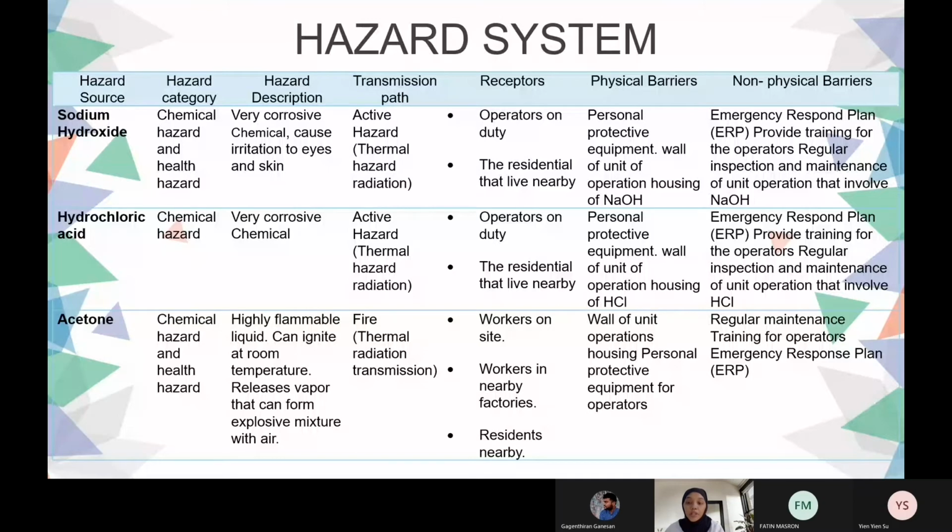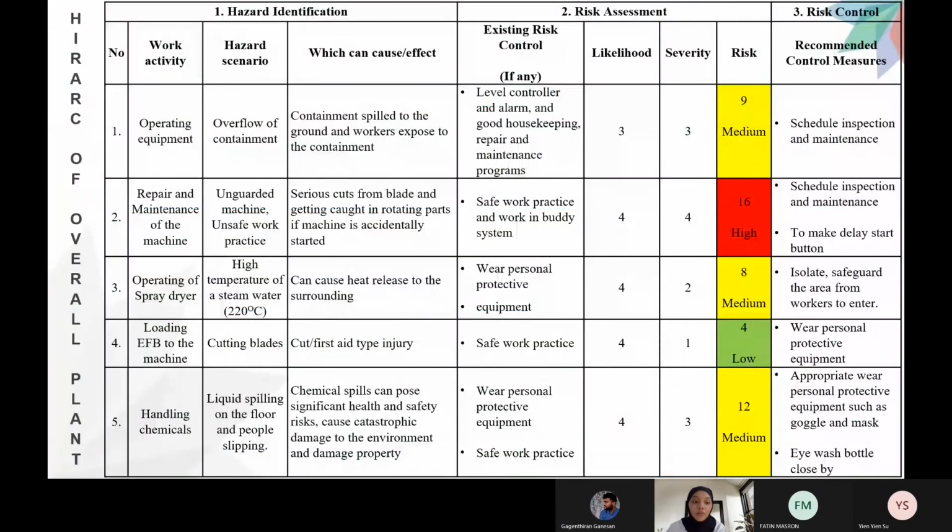For the non-physical barrier, we need to have an emergency response plan. Also provide training for our operators, and regular inspection and maintenance for all the plant units that involve hydrochloric acid. In the hierarchy of our plant, for the spray dryer, we have a high temperature of the steam, which can cause heat release to the surrounding. We need to wear protective equipment and isolate a safeguard area for workers to enter.